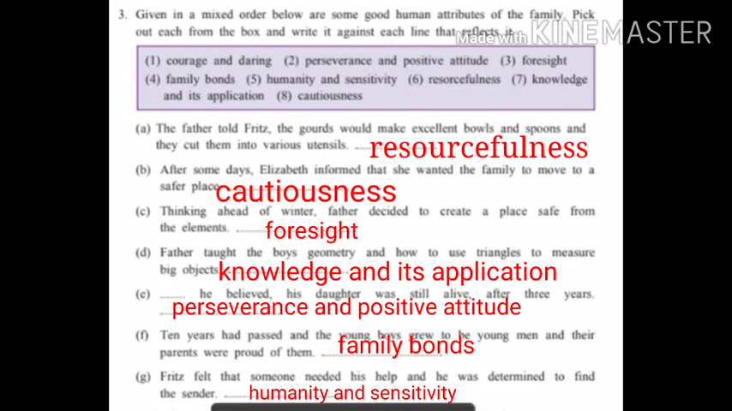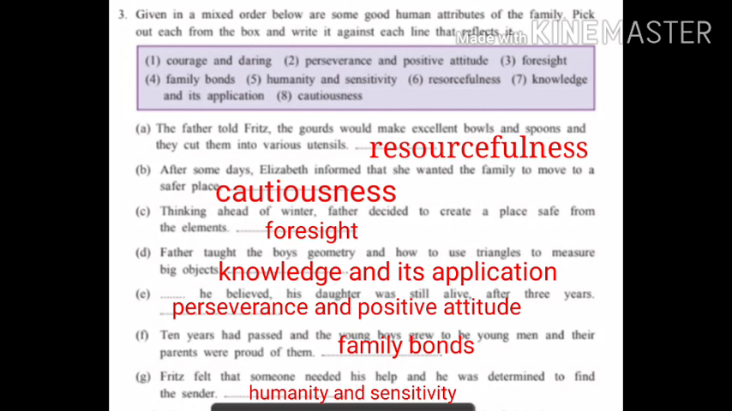Question number 3. Given in a mixed order below are some good human attributes of the family. Pick out each from the box and write it against each line that reflects it. First one. The father told Fritz the gourds would make excellent bowls and spoons, and they cut them into various utensils. Human attribute, resourcefulness, is shown from this line.